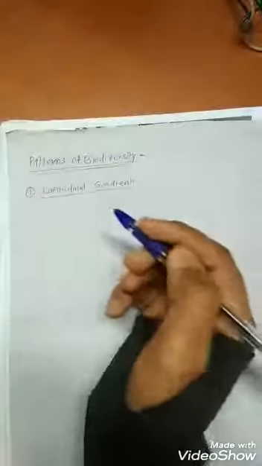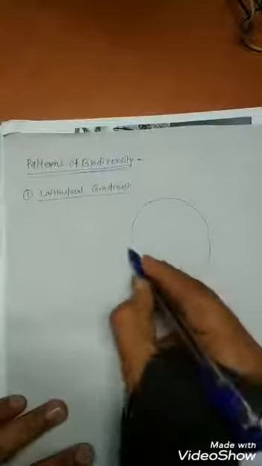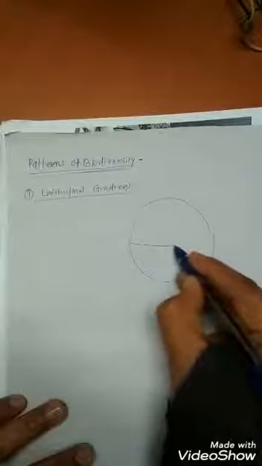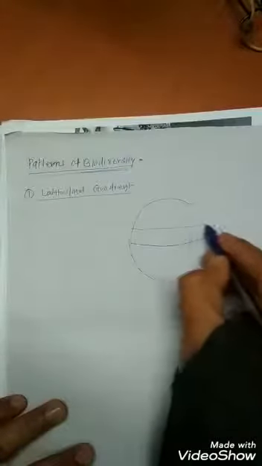Now, patterns of biodiversity. First one, latitudinal gradient. According to latitudes, this one is the equator and these are latitudes.